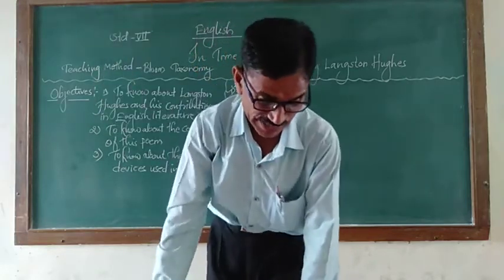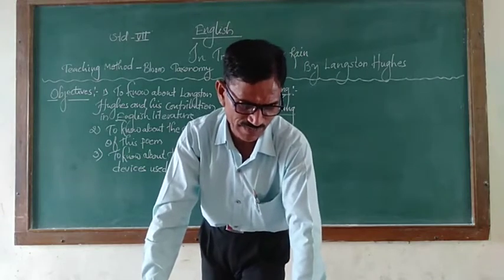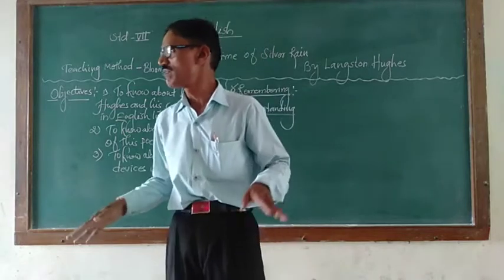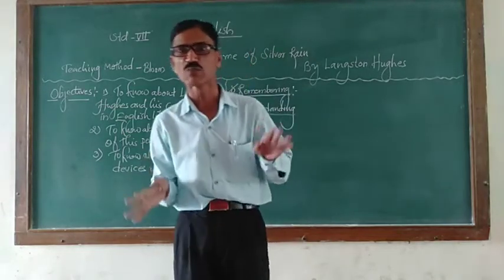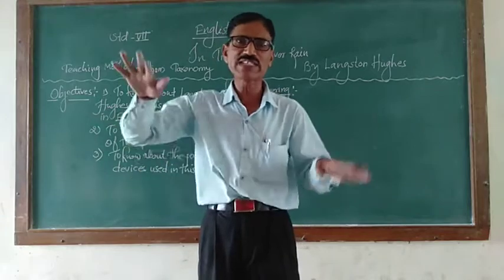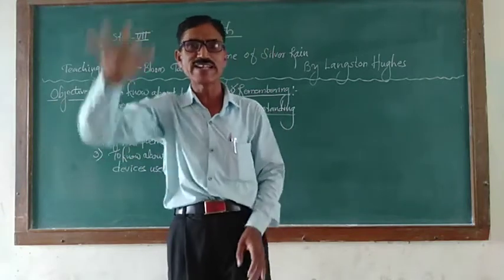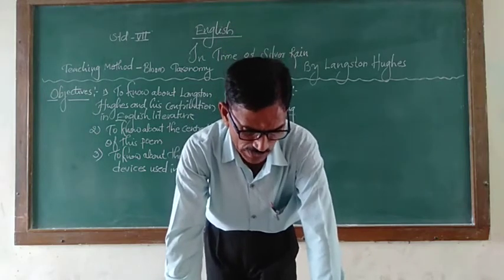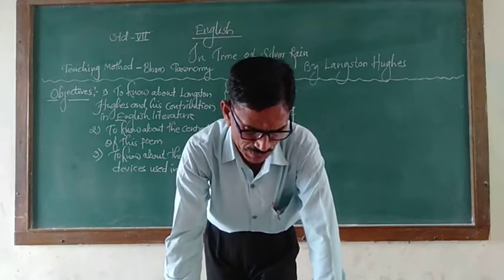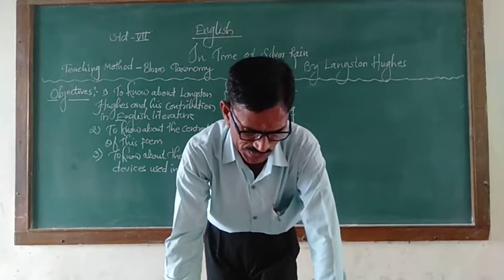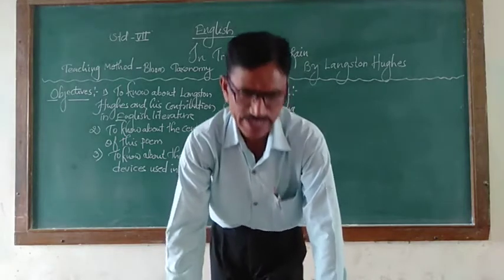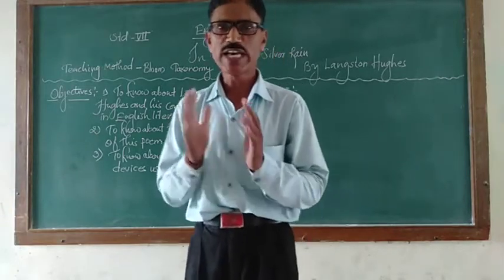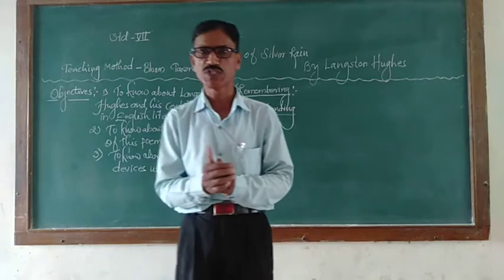So the poet himself describes, in time of the silver rain, the butterflies lift silken wings. Silken wings means very soft, colorful wings. So the butterfly started flying in the air and tried to touch the rainbow. To catch a rainbow cry, and the trees put forth new leaves to sing. Rainbow never cries, that is the sound of the thunder. So here you are getting one more figure of speech.